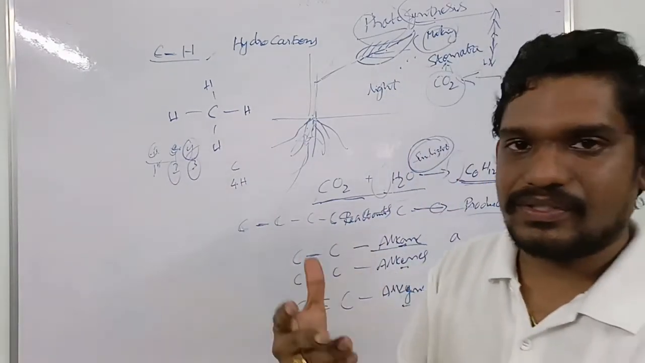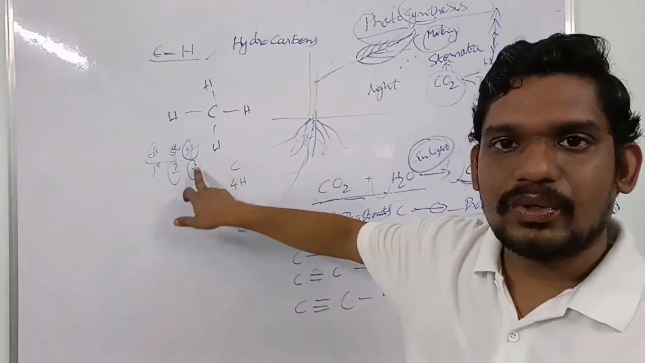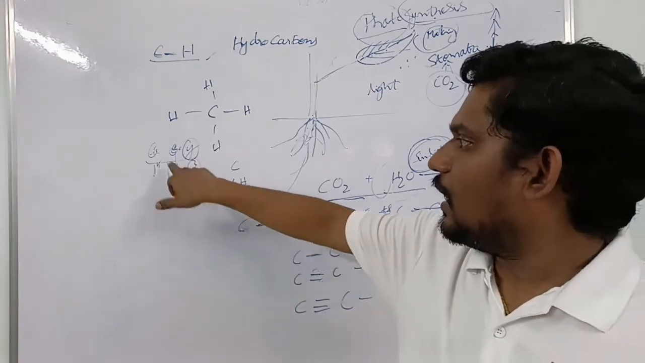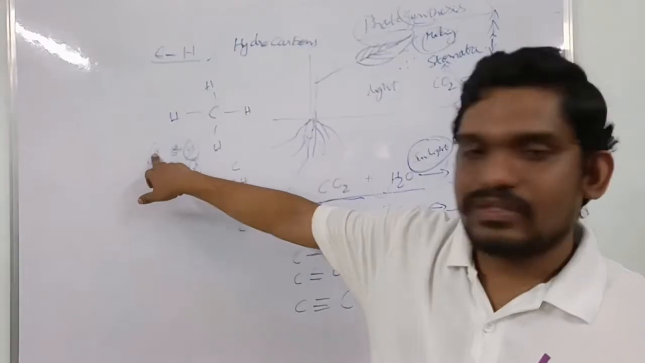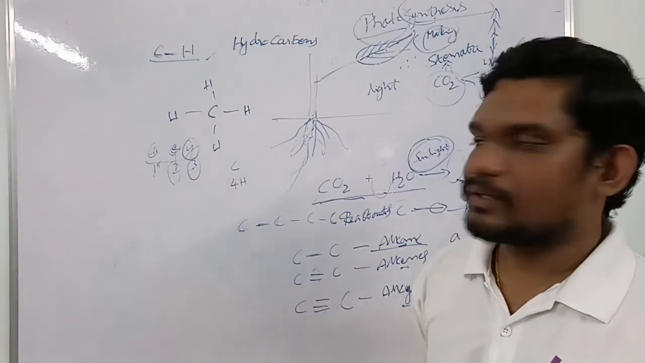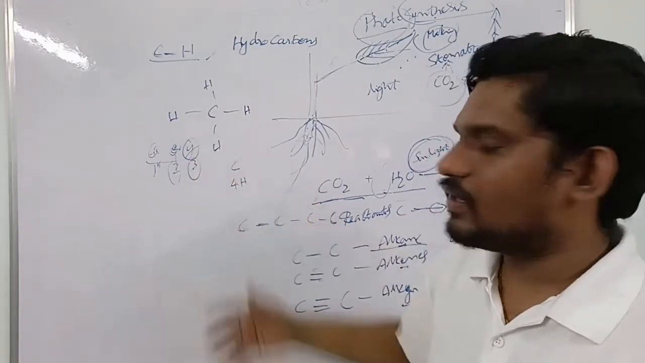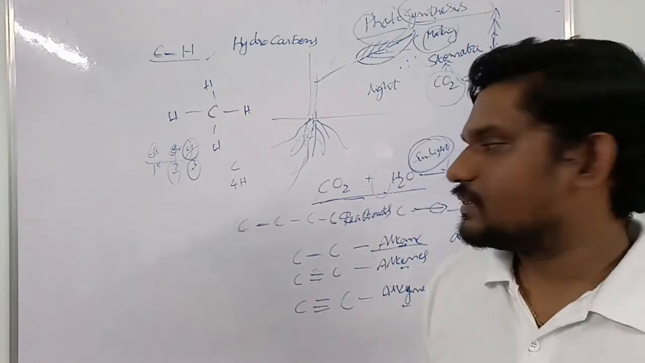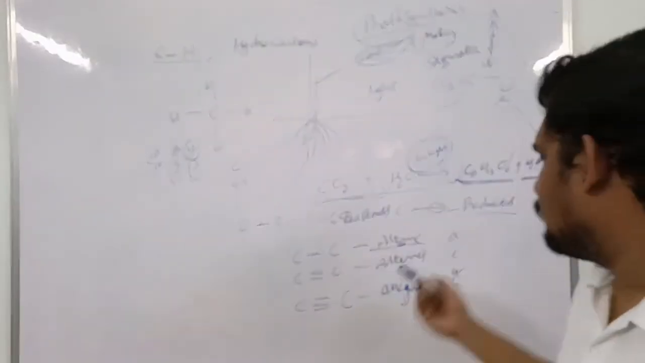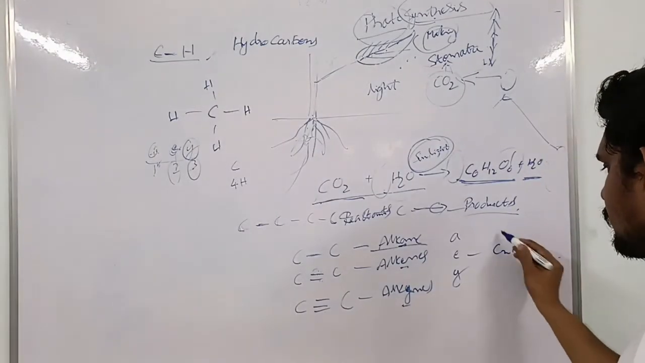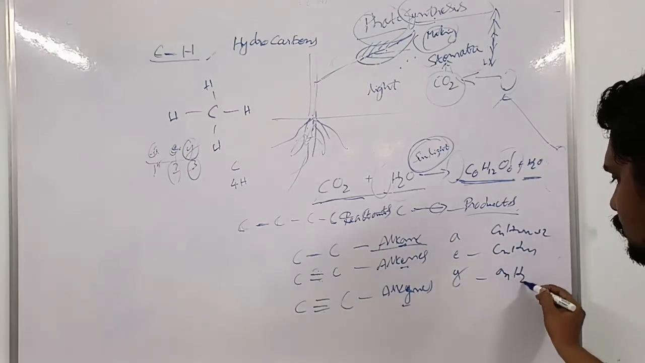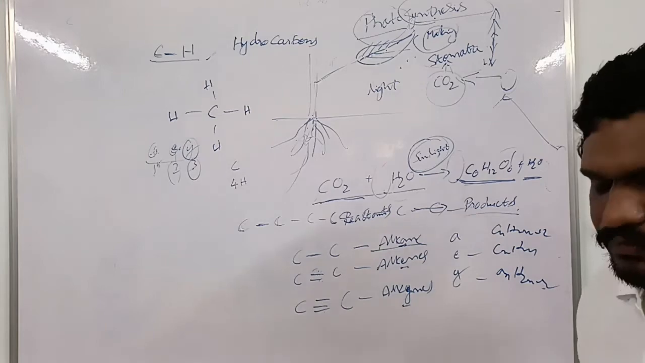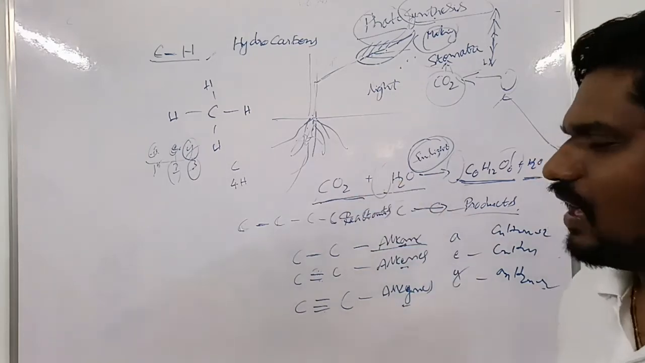If you say it in reverse order, alkynes means they should have the triple bond. Alkenes means they should have the double bond. Alkanes means they should have only a single bond. By remembering this AEY order, we can remember them without any confusion. Even CnH2n plus 2, CnH2n, CnH2n minus 2, like this, every formula has a memory technique.